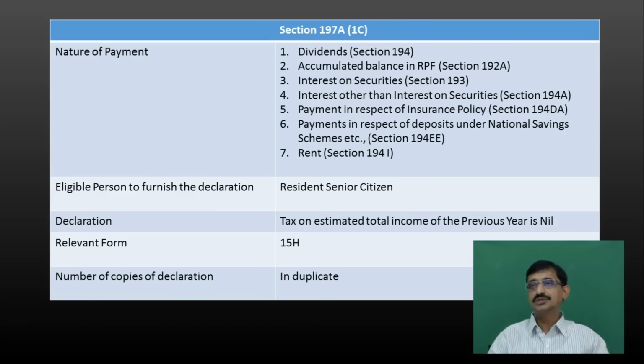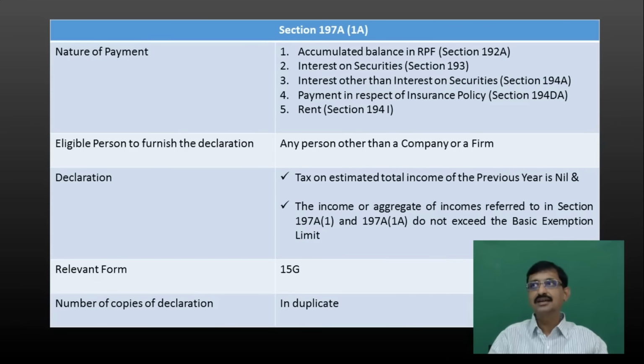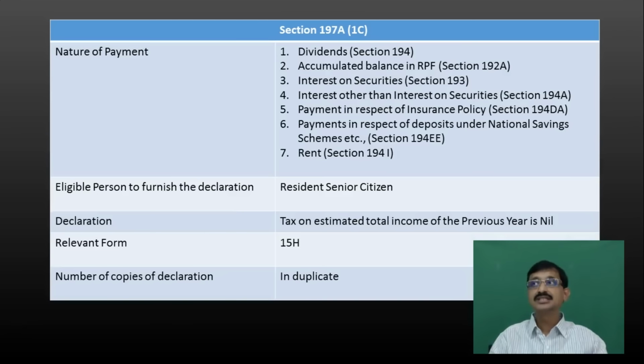Next, coming to the subsection 1C. This is the third subsection. Now this is subsection 1C of section 197A. Now what are all the types of payments referred to in this subsection? Here we have 7 types of payments. These 7 are the 2 given in the first subsection and 5 given in the second subsection. That is, in subsection 1 we have 2 types of payments, and in subsection 1A we have 5 types of payments. Now all these 7 payments have been provided for in subsection 1C.